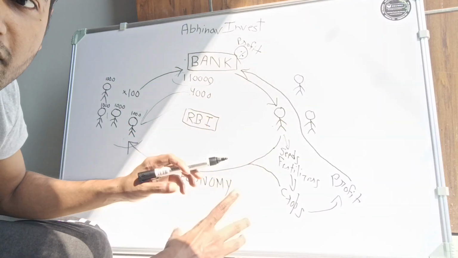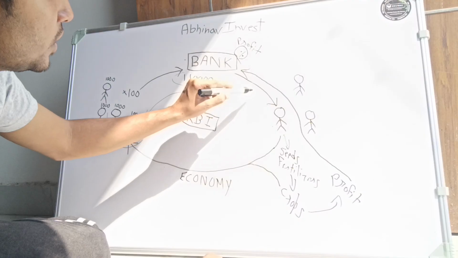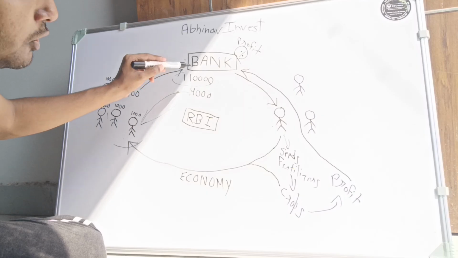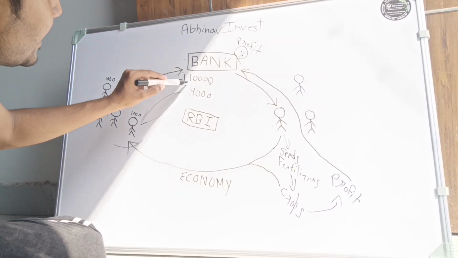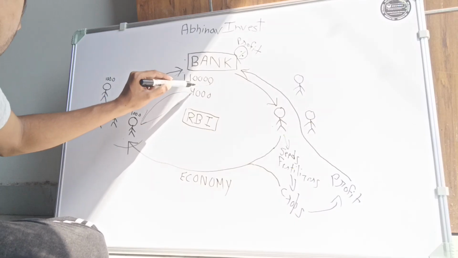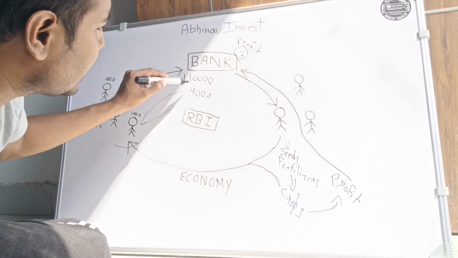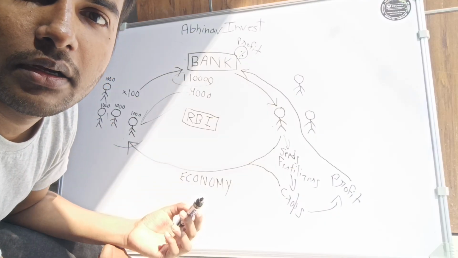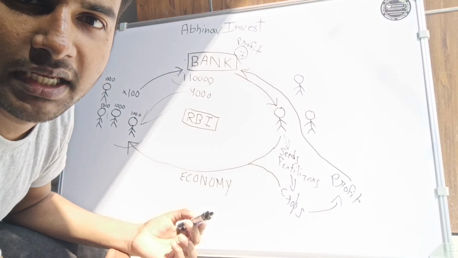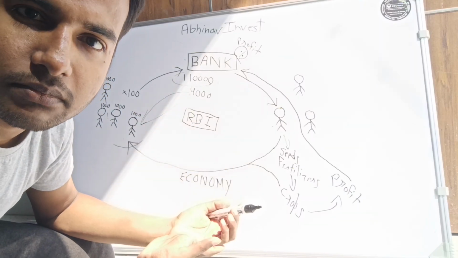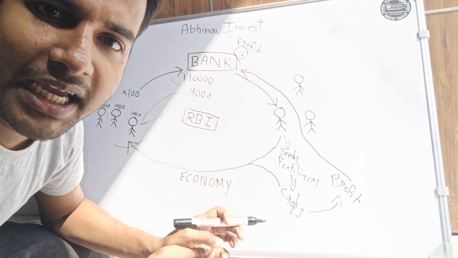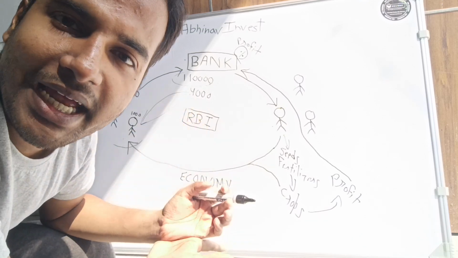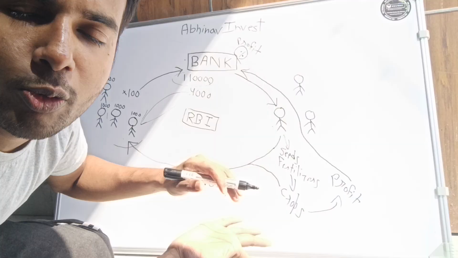Now where was the money created? The money was created here, but because it got back into the economy, and through the economy it goes back into the bank, now the bank has created these additional 10,000. See here, these additional 10,000 are created by the bank. That is how money is created out of thin air. When the loan is given, it is shown as negative 10,000, and the person who has taken the loan will spend that money in the economy, so that money will again go back to the bank.